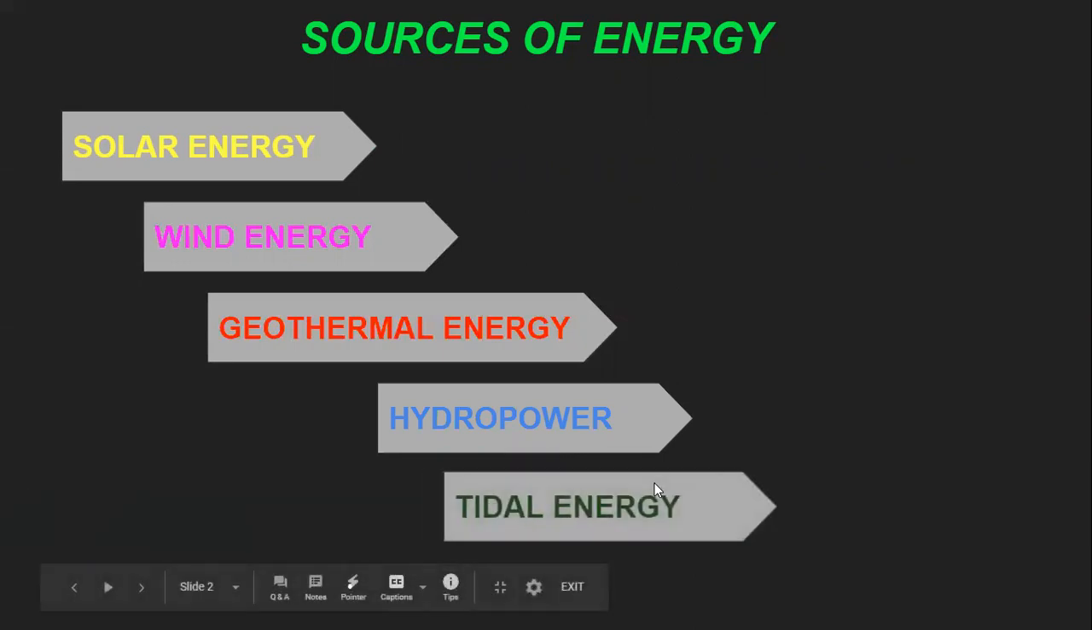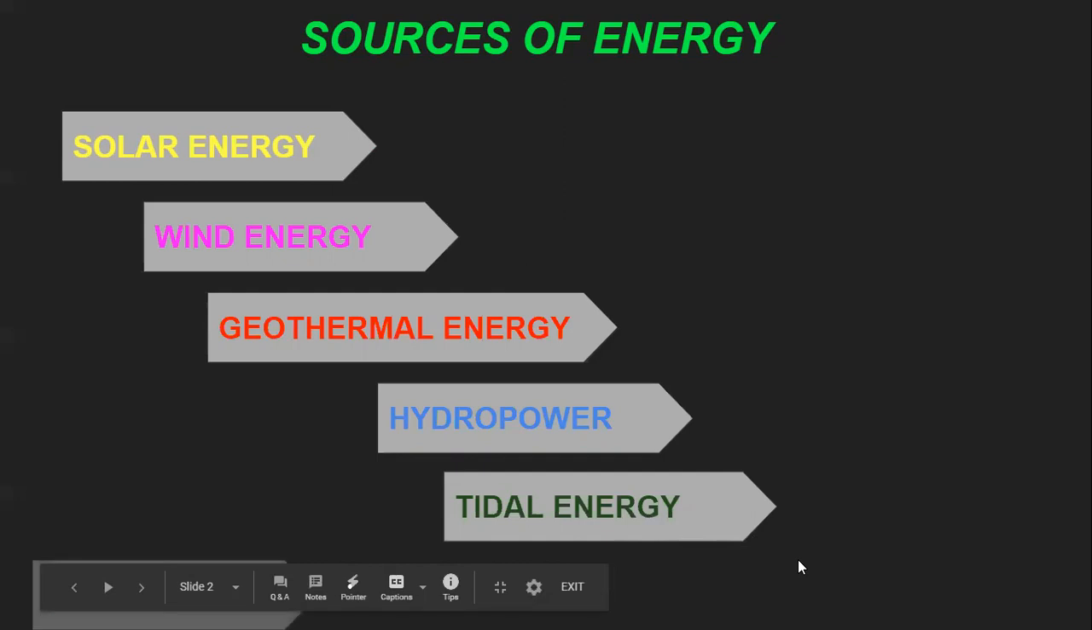Next one is tidal energy. So students, first of all, you must know what is tide. Tides are the rise and the fall of the seawater due to gravitational force exerted by the sun and moon. Due to gravitational force of sun and moon, the water of the seas and oceans is going up and falling down. So these are called tides. The energy which is produced with these tides is known as tidal energy.